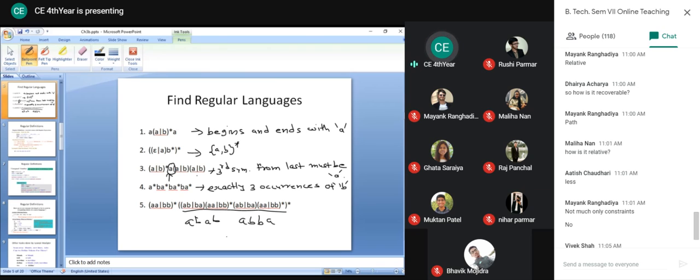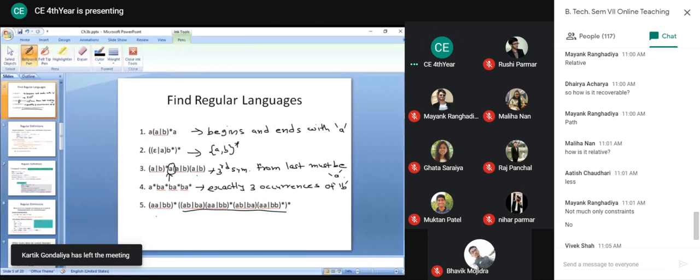So if you look at this, then always you are getting 2A and 2B, or 4A, 4B, or 2A, 4B. So always we are getting even number of A and B in any order.